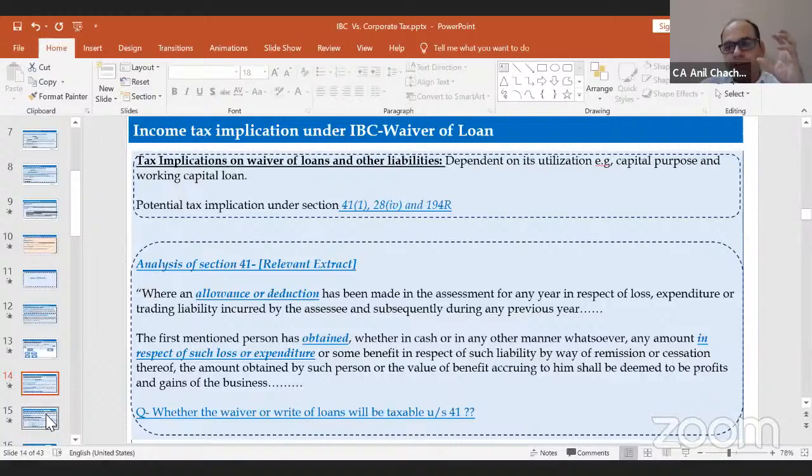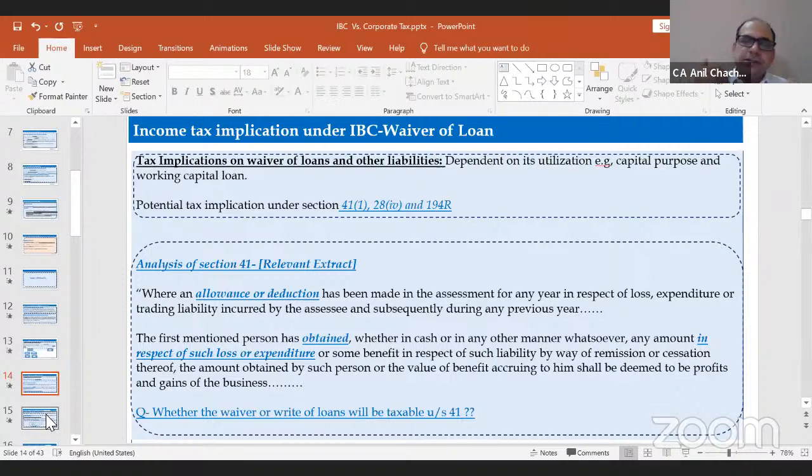Section 41, the basic purpose of section 41 is where any allowance or deduction has been made in the assessment in respect of any loss, expenditure, or a trading liability, right? And in any subsequent previous year, the first-mentioned person has obtained, whether in cash or in any other manner whatsoever, any amount in respect of such loss or expenditure. Meaning thereby that whenever you have taken a deduction or an allowance in the previous year and in the subsequent years you get some remission, only and only in that case will section 41 get attracted.